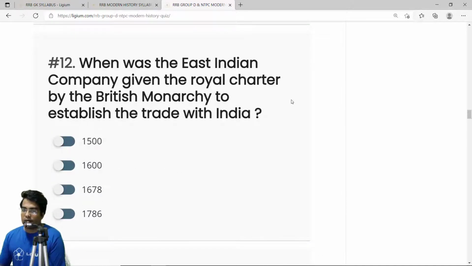When was the East India Company given the royal charter by the British monarchy to establish trade with India? Now, we have some answers here: 1500, 1600, 1678, and 1786. Now, 1500 cannot be right. This is because 1599 was the date when the East India Company was established. So, 1500 is wrong. Now, 1600 is the correct answer. That is option B, because in 1600, Queen Elizabeth I gave permission that the East India Company can trade in the east, that is, the east of the Cape of Good Hope. So the correct answer is 1600.